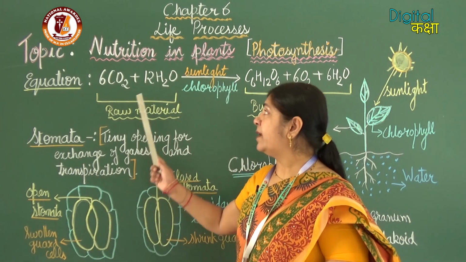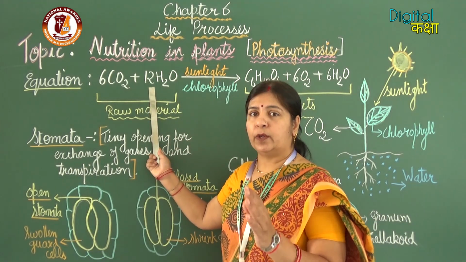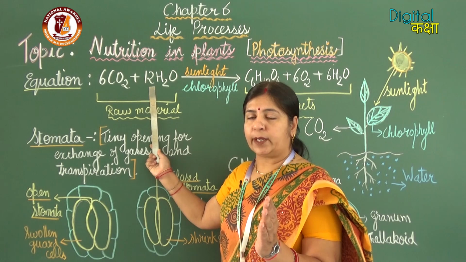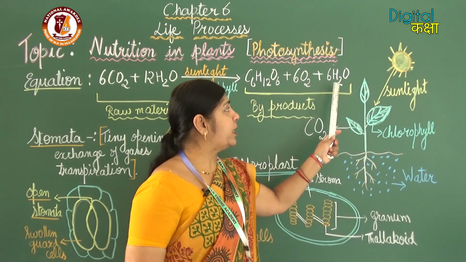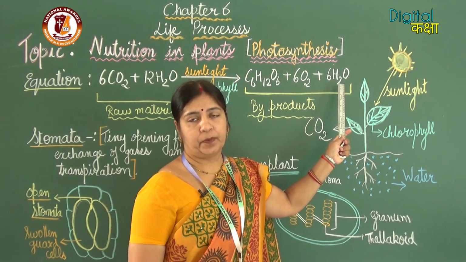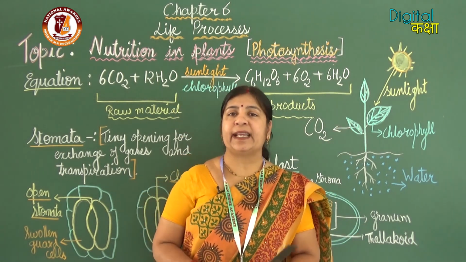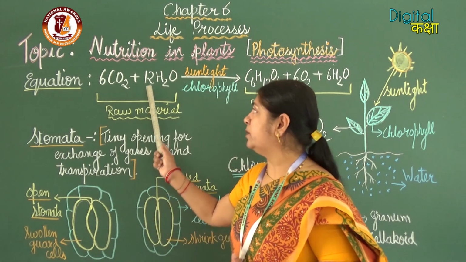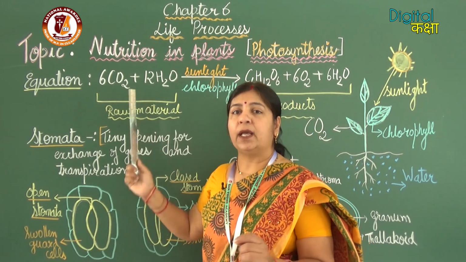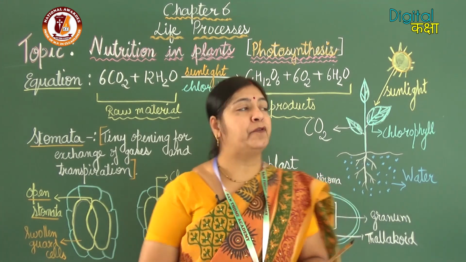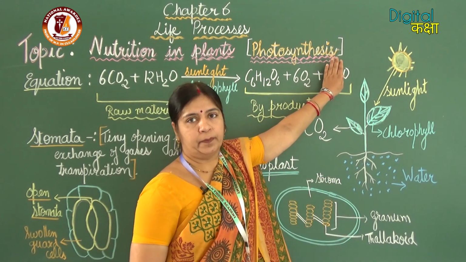If we take 12 water molecules, then we have to produce 6 water molecules in the byproducts. And if we take only 6 water molecules in place of 12, then you do not have to produce water.